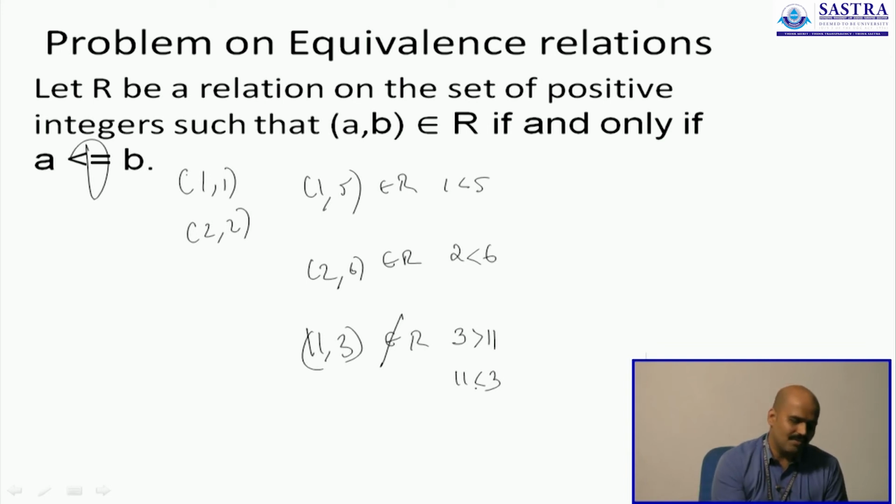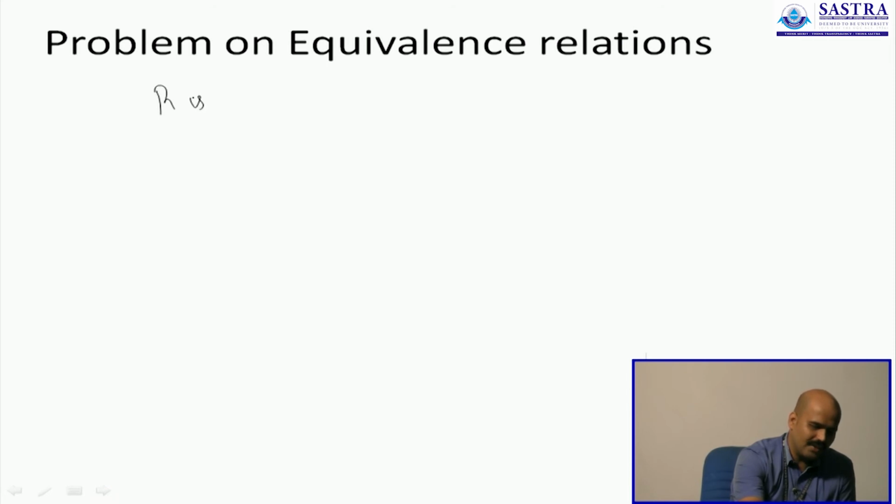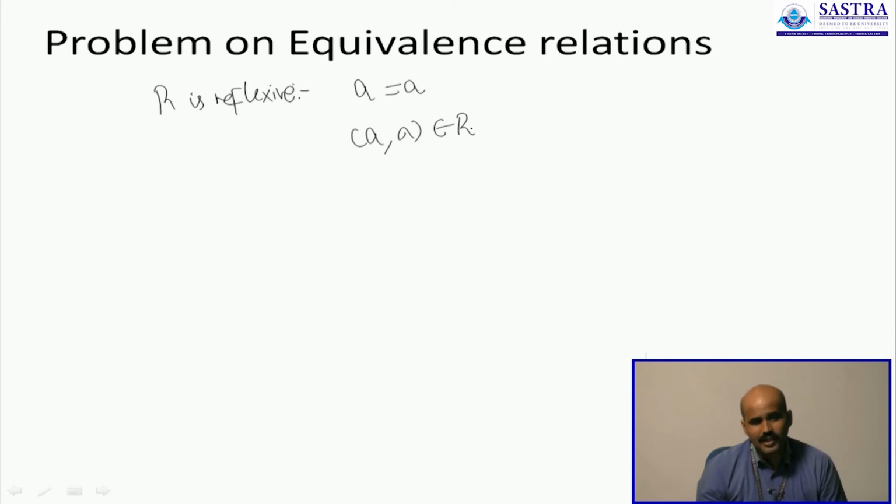Now let's try and see if this relation is an equivalence relation. R is reflexive straight away. Since any number A is equal to itself, which will mean (A, A) will always be part of the relation. So R is easily proved to be reflexive.